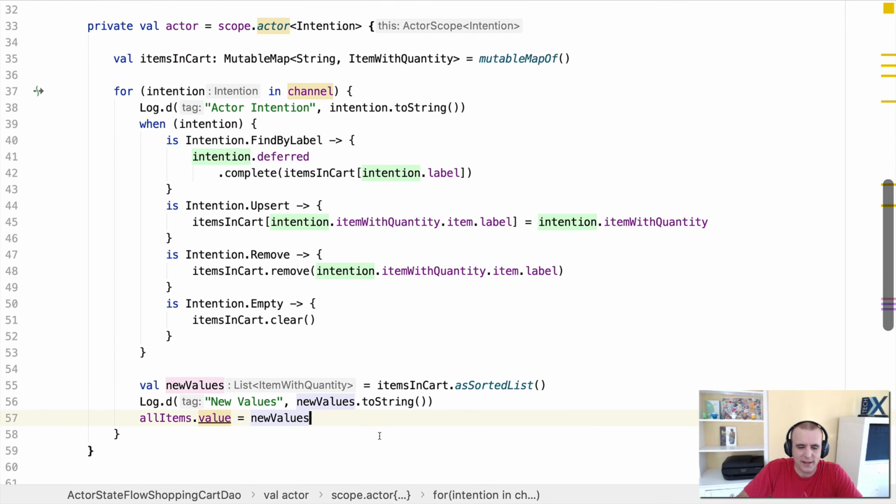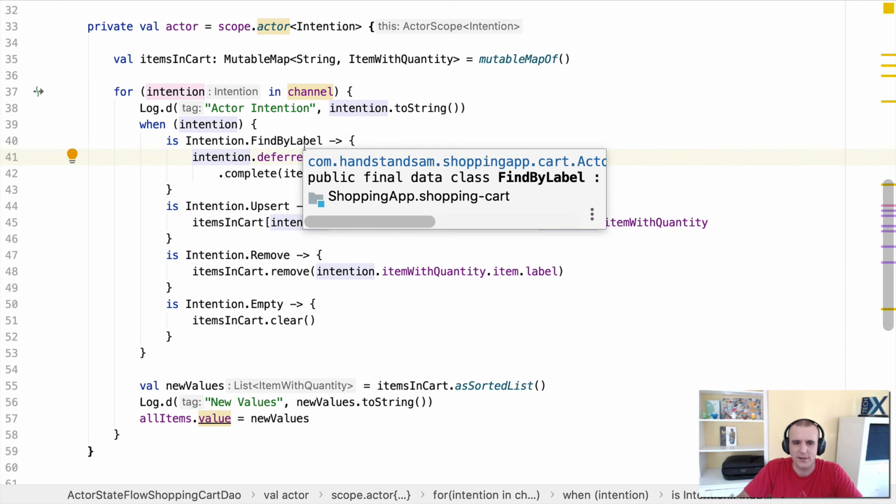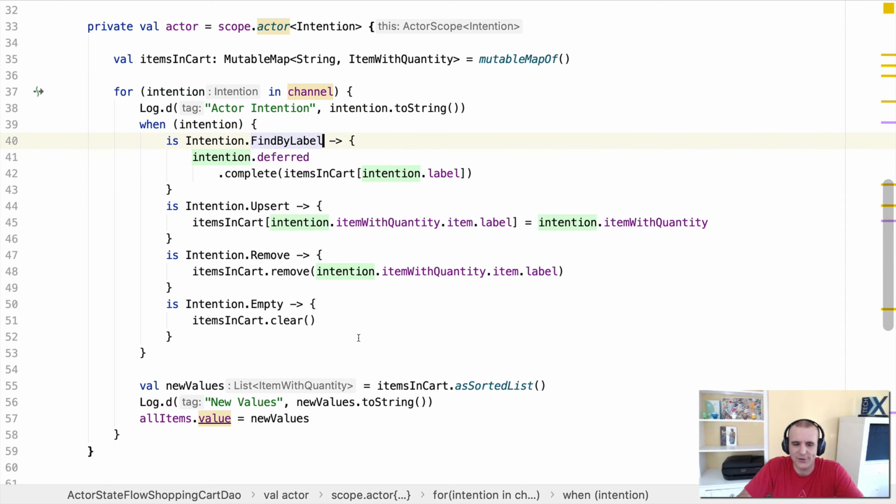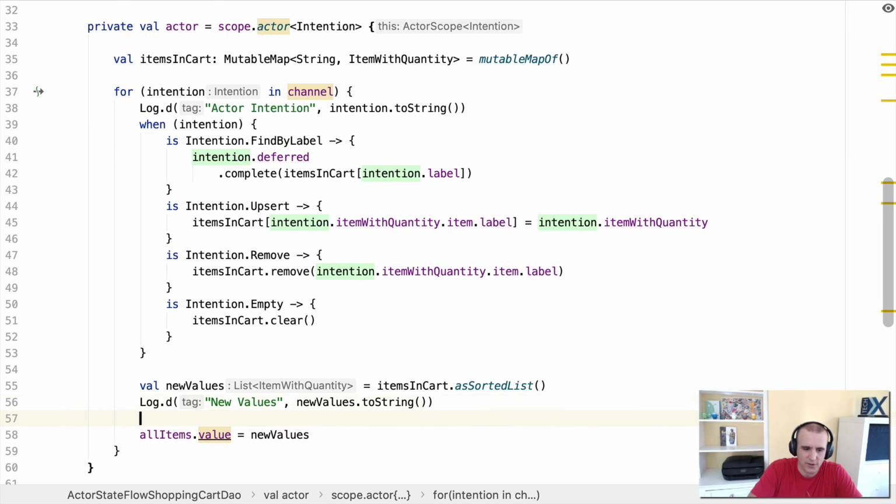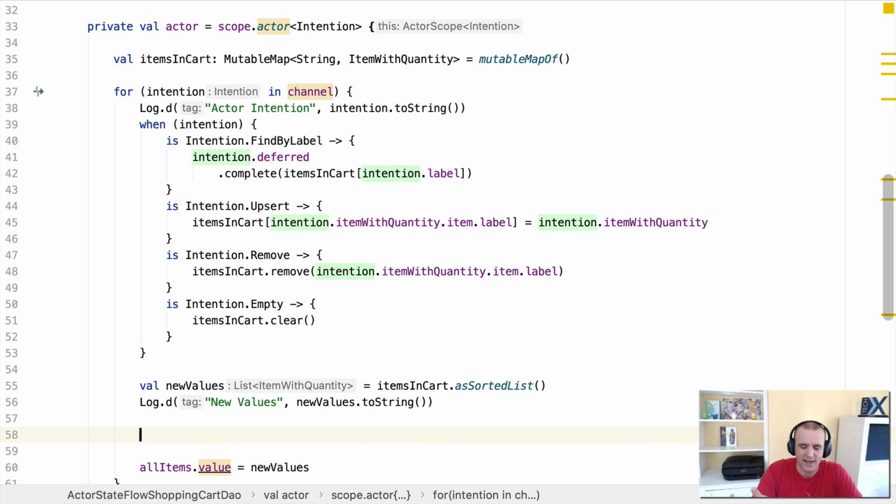There's one thing that's kind of cool that you might want to do, because every single time it was emitting new values. This is even if it just found something, or it would go find something and emit new values, find something and emit new values. And what's not good about that is you're not actually modifying the data, but we're still publishing all these events. So something you could do is, this actually did talk about, and something I didn't know before, I think he said StateFlows only emit distinct by change. So it actually might be all right in that regard.